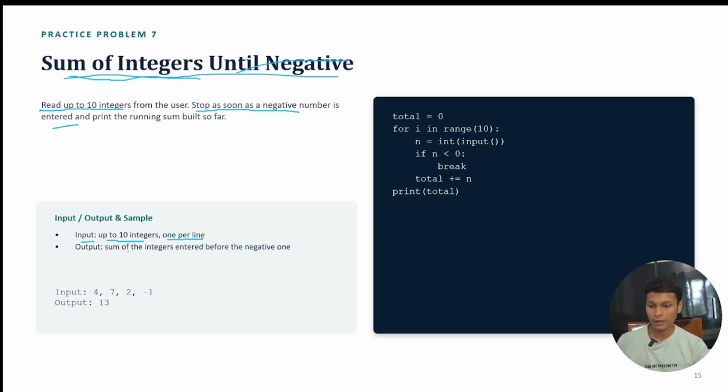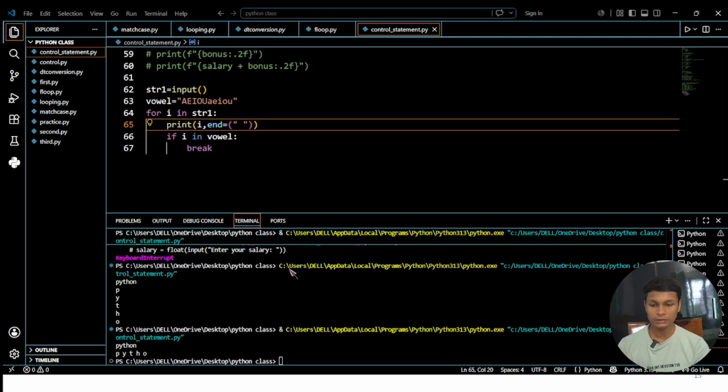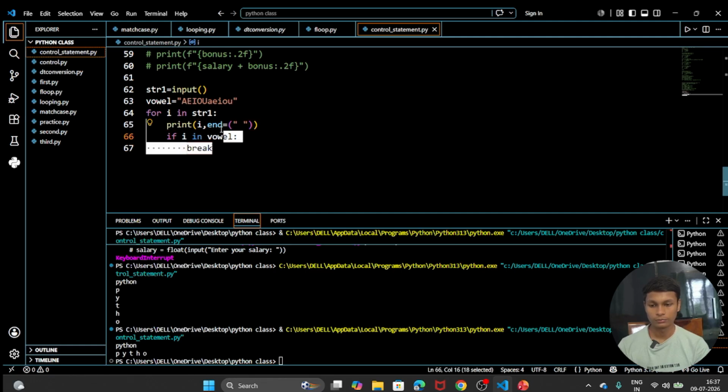Okay, and what was the output? The sum of the integers entered before the negative number, meaning that if a negative number is there we are going to stop the loop. Okay, so let's see how we are going to write this code.